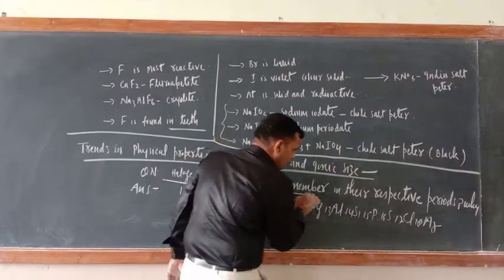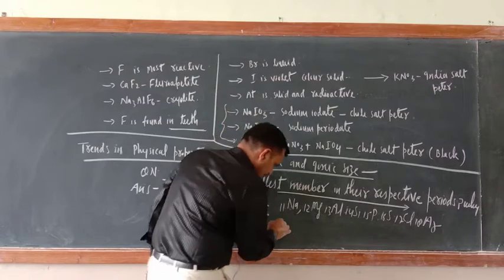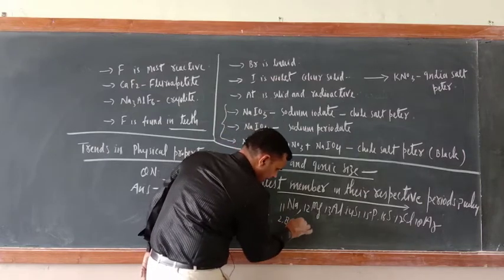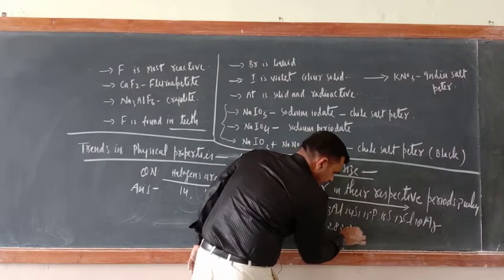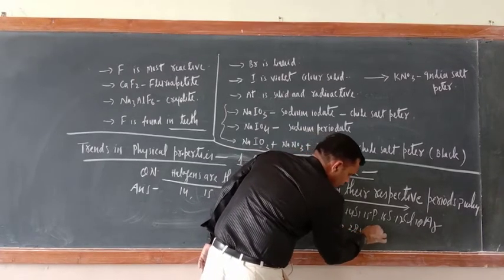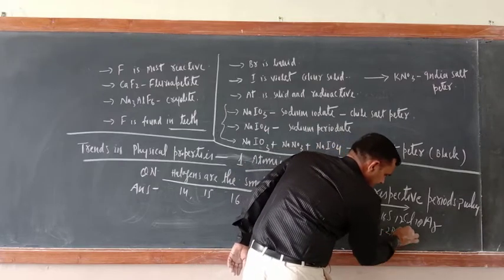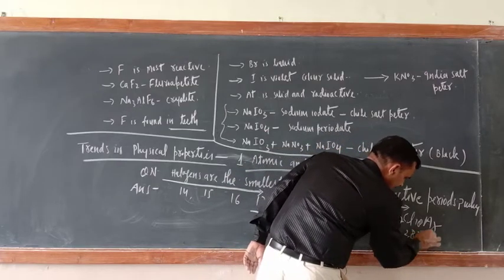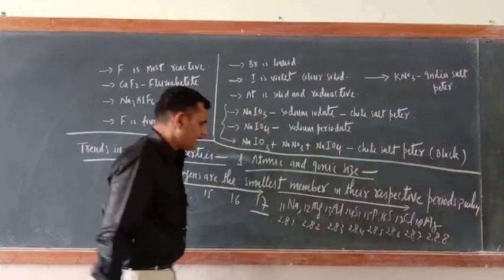So I am moving left to right in the periodic table. Just see, this is 2,8,1, this is 2,8,2, this is 2,8,3, 2,8,4, 2,8,5, 2,8,6, this is 2,8,7, this is 2,8,8. Correct? Any problem here?